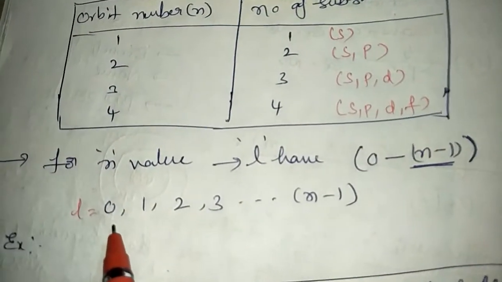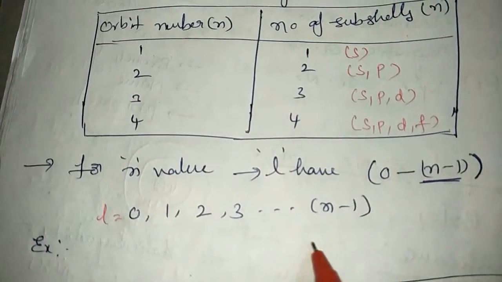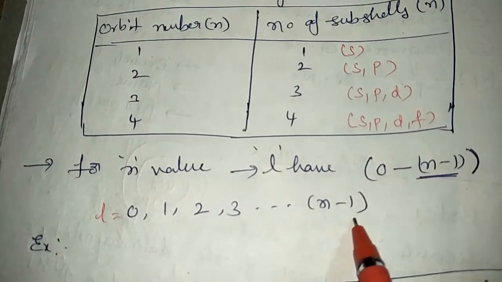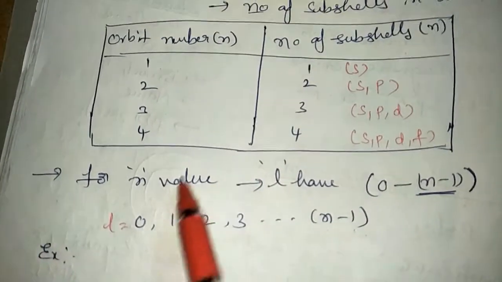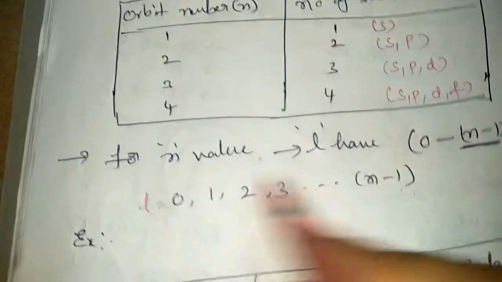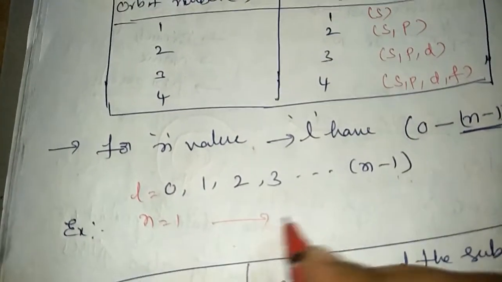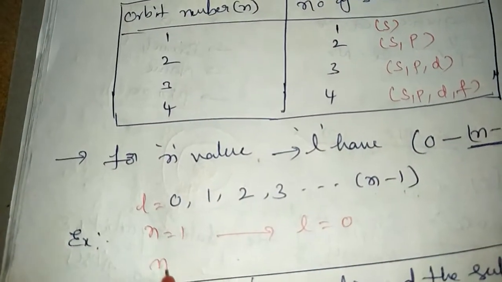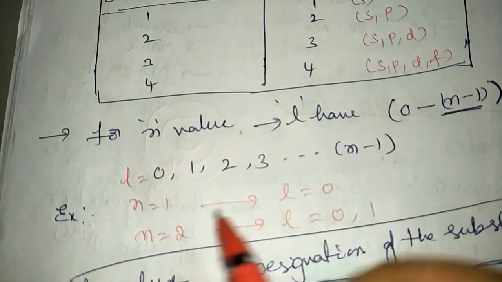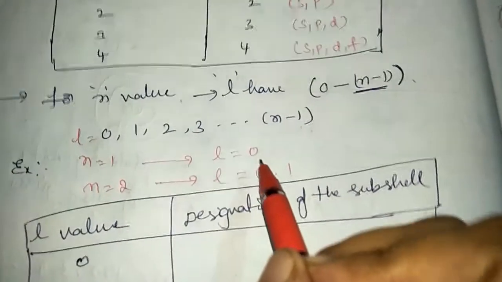L value starts from 0, 1, 2, 3 up to the n minus 1 value. If you know the n value, we can set what the L values are for a particular n value. For an n value, L has 0 to n minus 1. If n is equal to 1, L has only the 0 value. If n is equal to 2, L has 0 and 1. N minus 1 means 2 minus 1, that is 1, and 1 is the last.